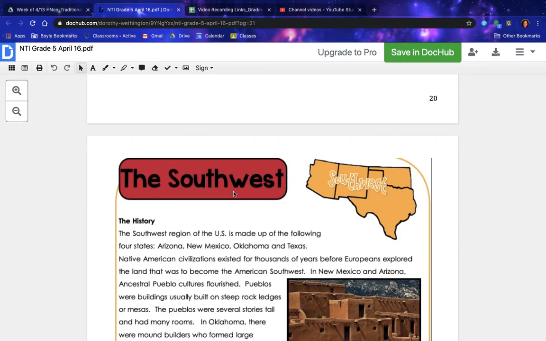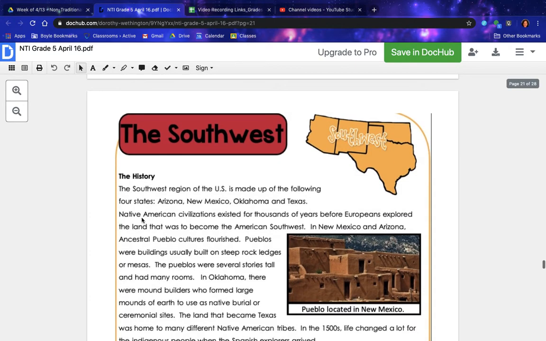The Southwest. The history. The Southwest region of the U.S. is made up of the following 4 states: Arizona, New Mexico, Oklahoma, and Texas. Native American civilizations existed for thousands of years before Europeans explored the land that was to become the American Southwest. In New Mexico and Arizona, ancestral Pueblo cultures flourished.